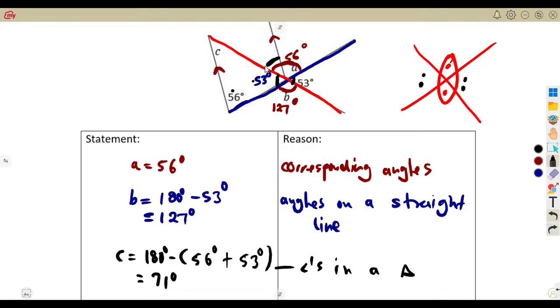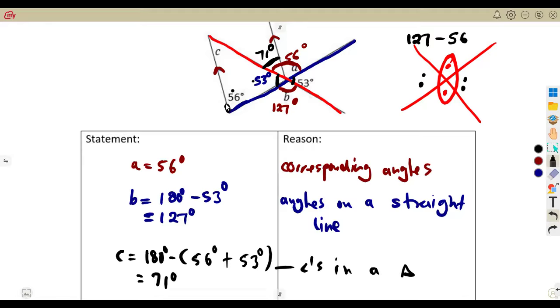So we are going to remove what? 56 from 127. We are going to remove 56 from 127. This was going to give us what? 71 degrees. If we subtract 127 minus 56, you're going to obtain 71 degrees.